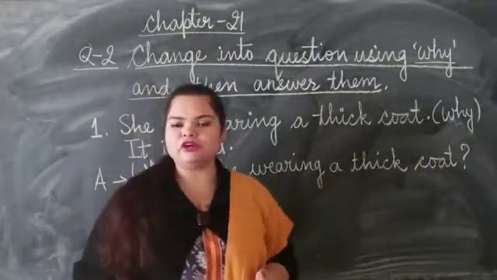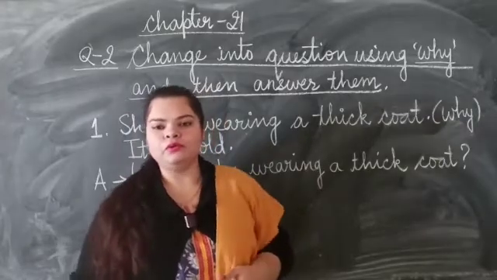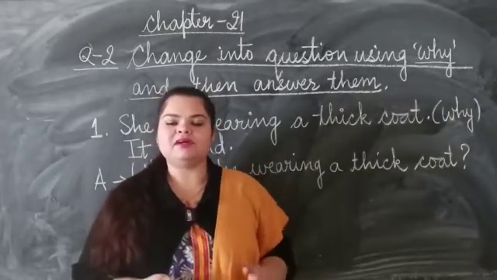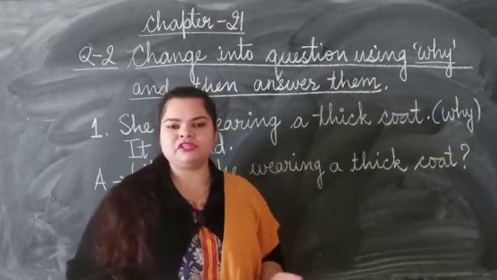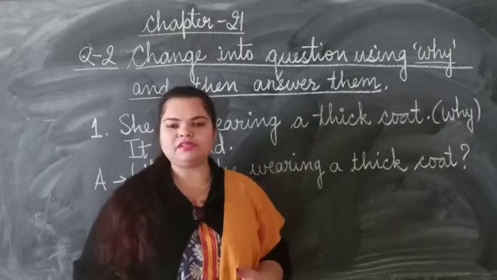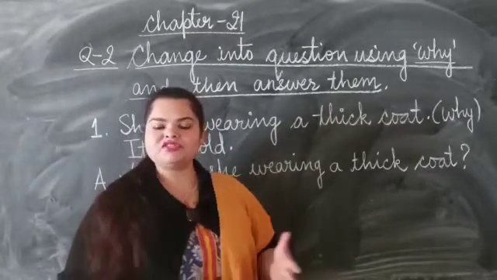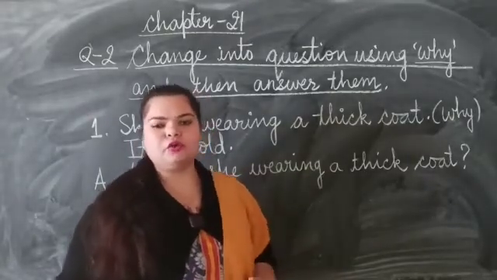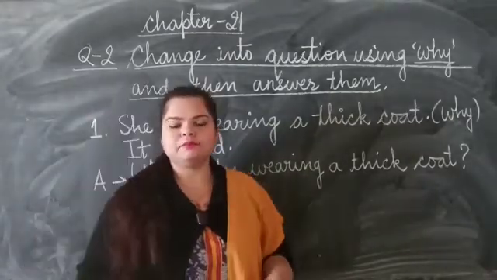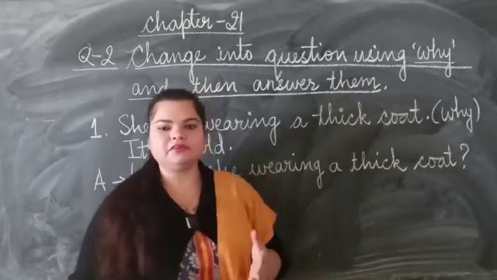Now, because you have got your question, you know that because is used when we are answering a question starting with why, or it is used as a reason. Because it is asking you, why is she wearing a thick coat? You are going to give them a reason.